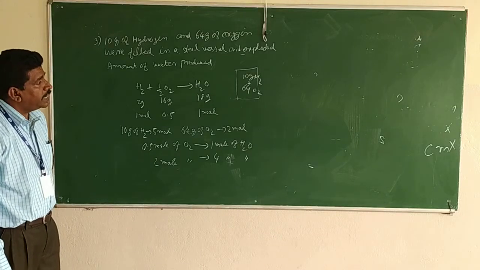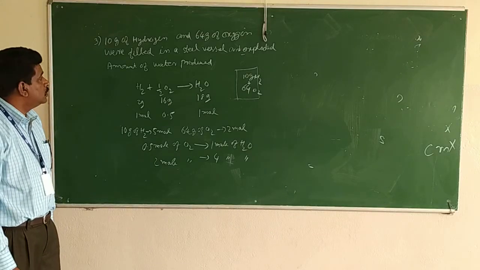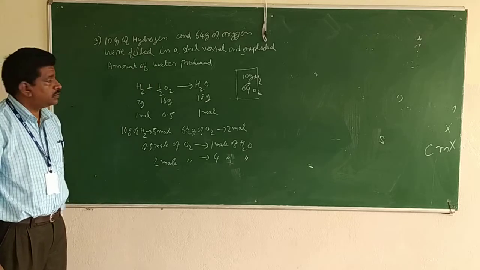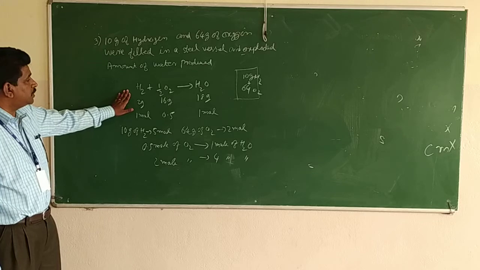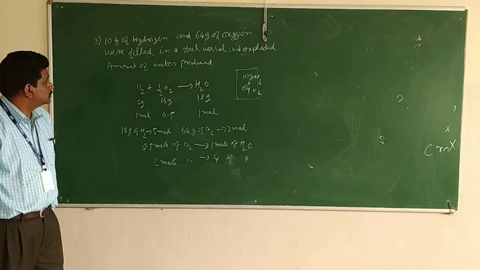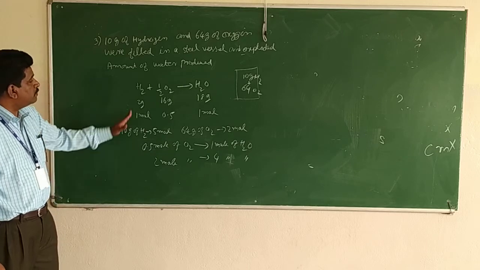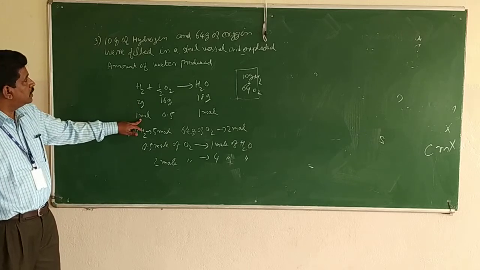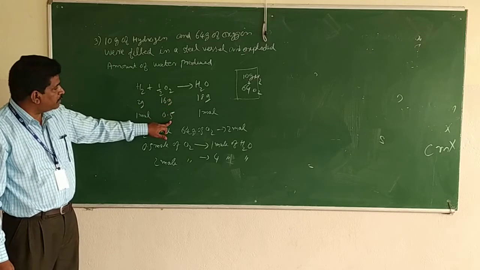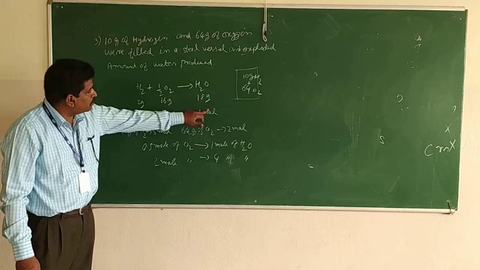We know that hydrogen combines with oxygen to form water. The amount of water produced you have to find out. According to the balanced equation, H2 plus half O2 gives H2O. So 2 gram of hydrogen is 1 mole and 16 gram of oxygen is 0.5 mole, that will give 1 mole of water.